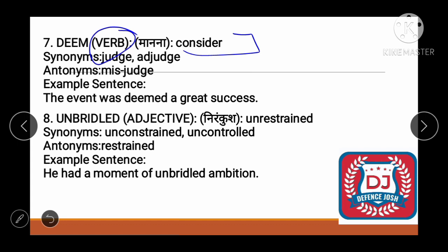Right. Now moving toward the next word, it's unbridled. Unbridled is an adjective which means unrestrained. Okay. Synonyms would be unconstrained and uncontrolled. Simply it is uncontrolled, which is not in our control. We will use the word unbridled. Okay. Then antonym would be restrained. For example, he had a moment of unbridled ambition. I think it's pretty clear.